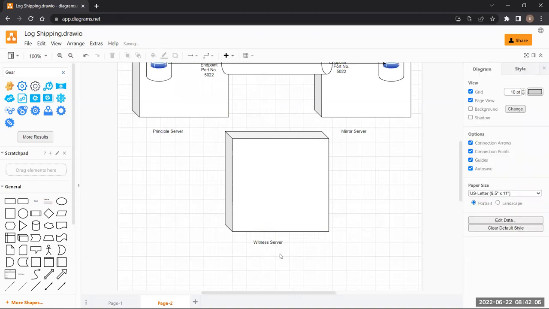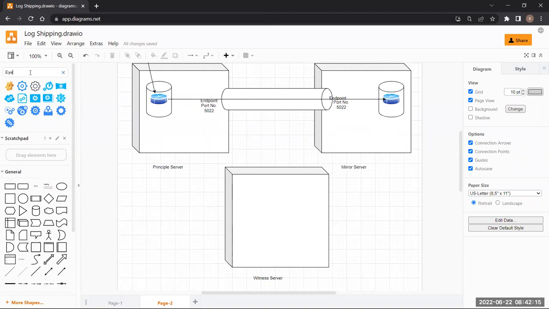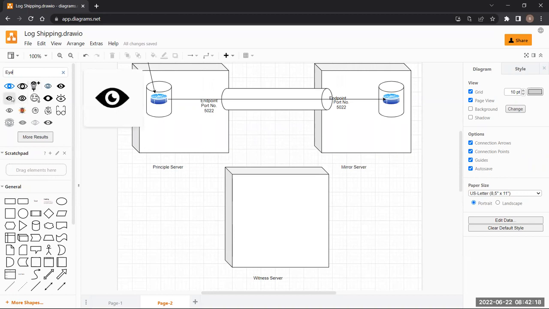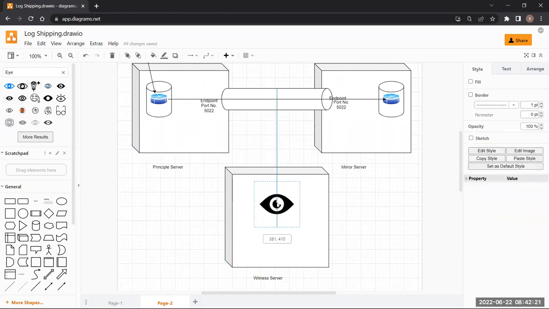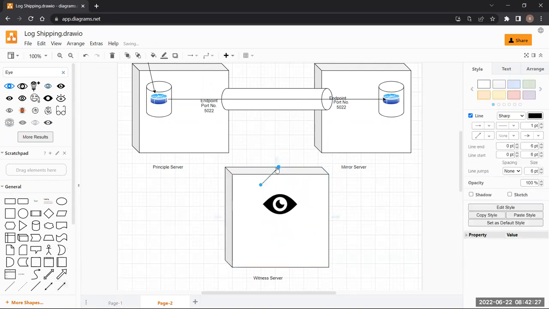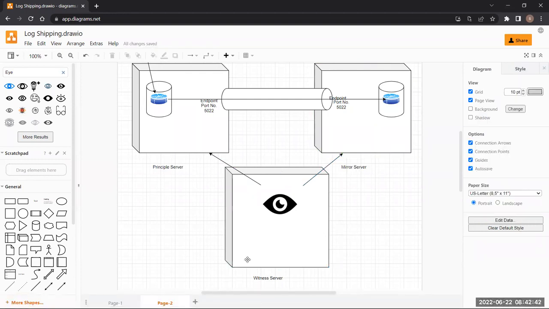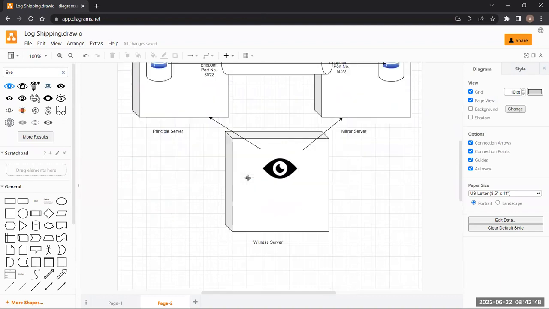What is the job? To keep an eye on whether these particular mirror servers are working properly or not.